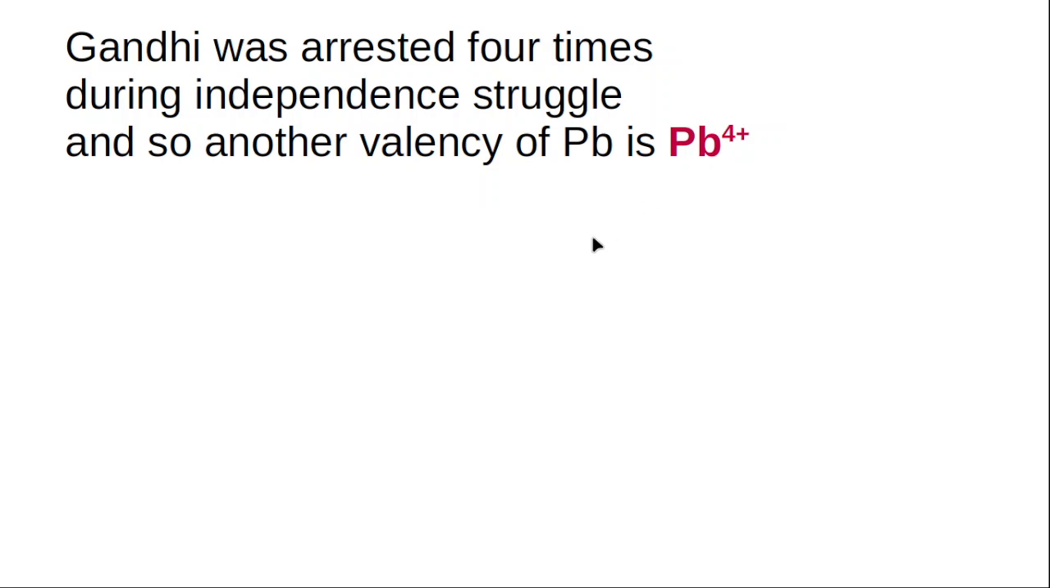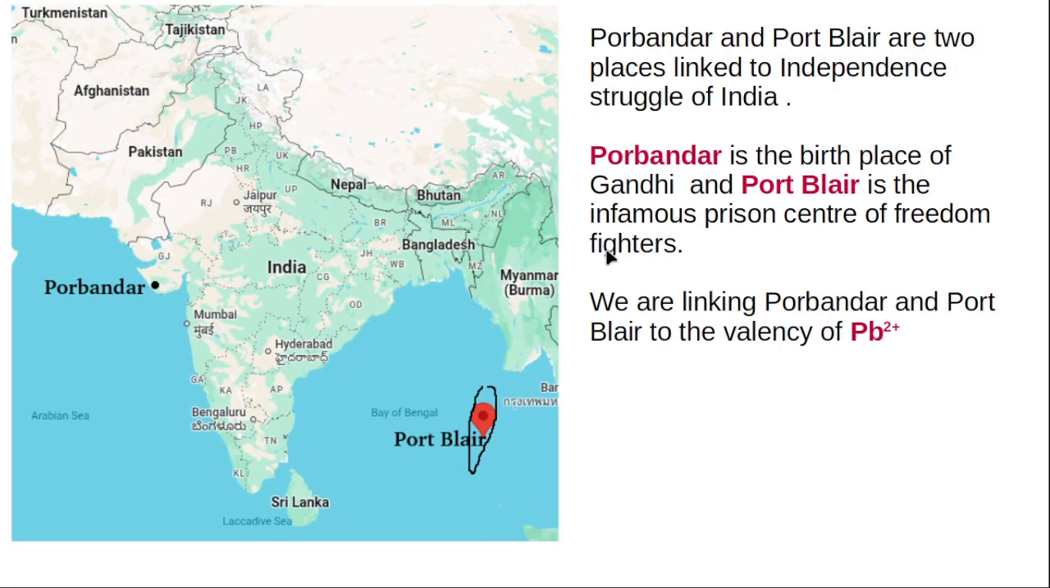Here, Pb4+ and also Pb2+. The reason is these two cities, Porbandar and Port Blair, also contributed to the growing of the independence struggle. Therefore, here also 2+ is added.